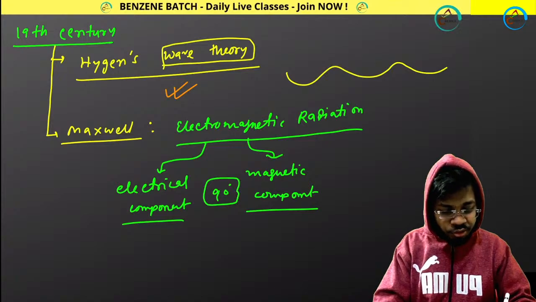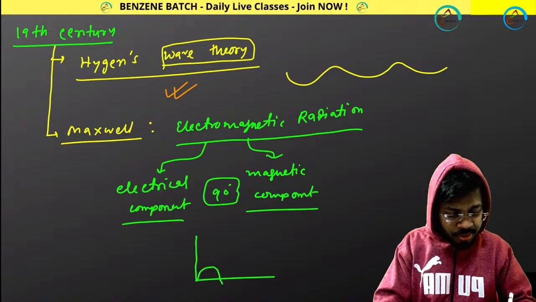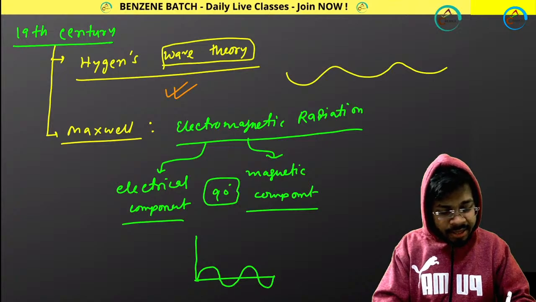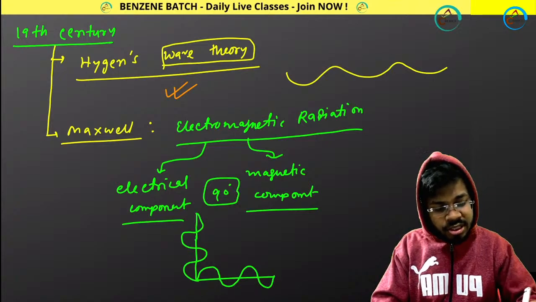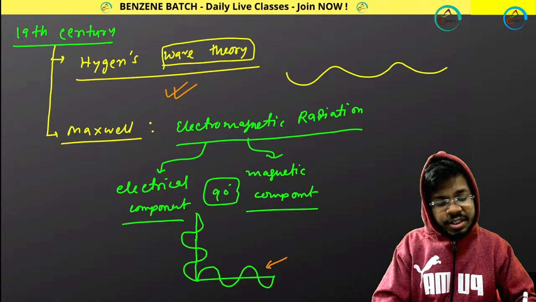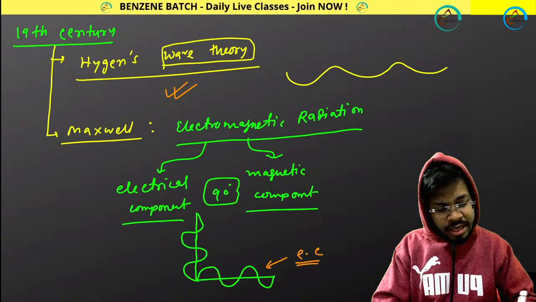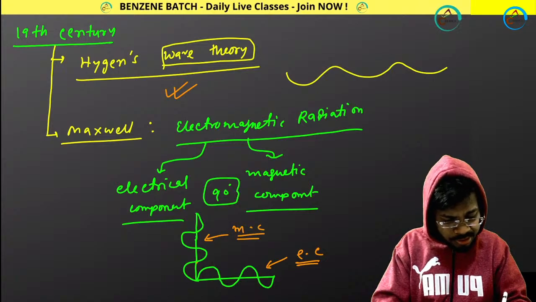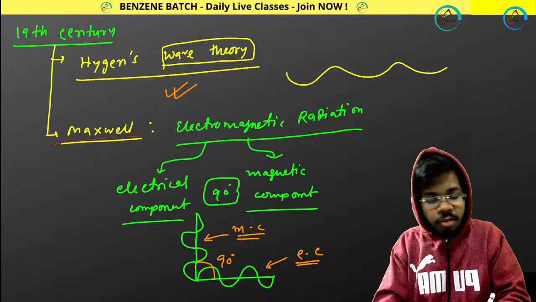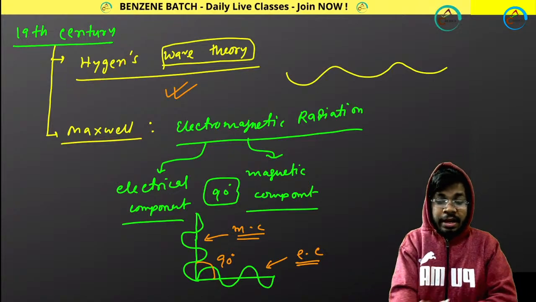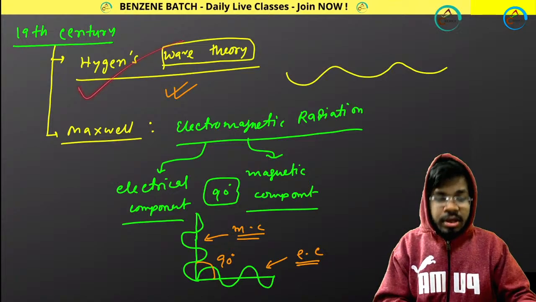So if I draw it this way, this is one component, and the other component should be present this way according to Maxwell. So it is your electrical field component EC, it is your magnetic component MC, and the angle between these two components will be 90 degrees. Maxwell extended this from the Huygens wave theory, and it was 100% correct.